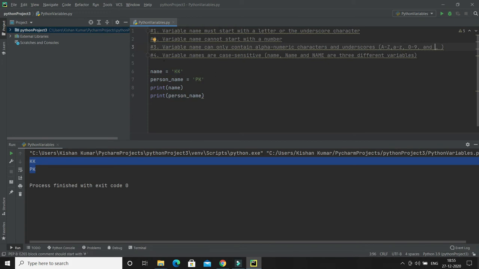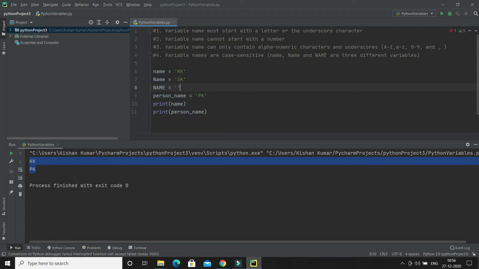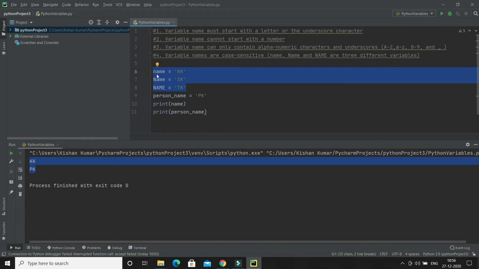Now variable names are case sensitive. Here I have name, and if I write Name something like this, I'm going to assign sk, and another NAME I'm going to assign tk. Here the first variable is completely in small letters, in the second variable the first letter is capital, and the third variable is completely written in uppercase.